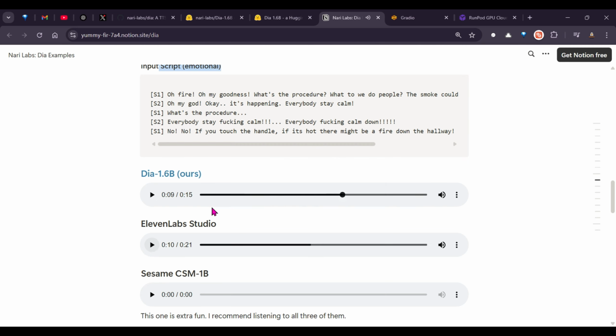Okay, this is the 11 Labs, and this is the Sesame.